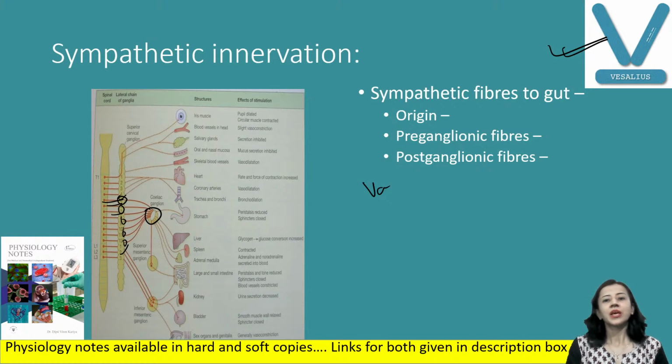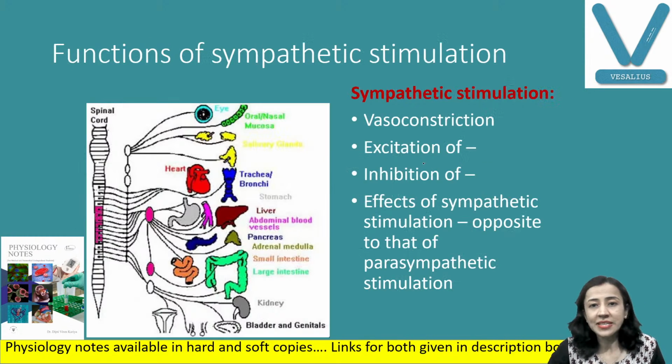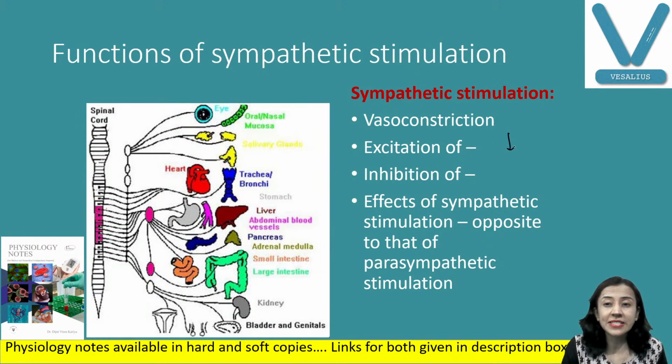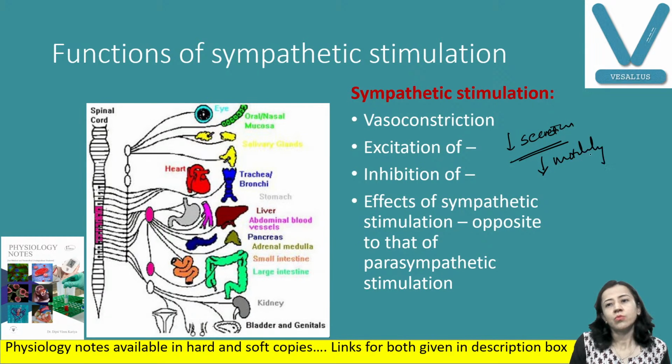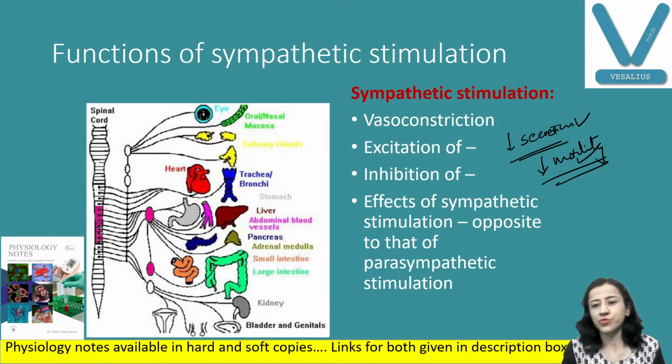So these preganglionic fibers end here, and from this ganglion, postganglionic fibers originate. They supply your organs: stomach, liver, spleen, intestine, and all. Now, what are the effects of sympathetic stimulation? Sympathetic stimulation causes vasoconstriction. It decreases secretion. All the effects are opposite. It also decreases motility. Motility and secretions are reduced by sympathetic activity.